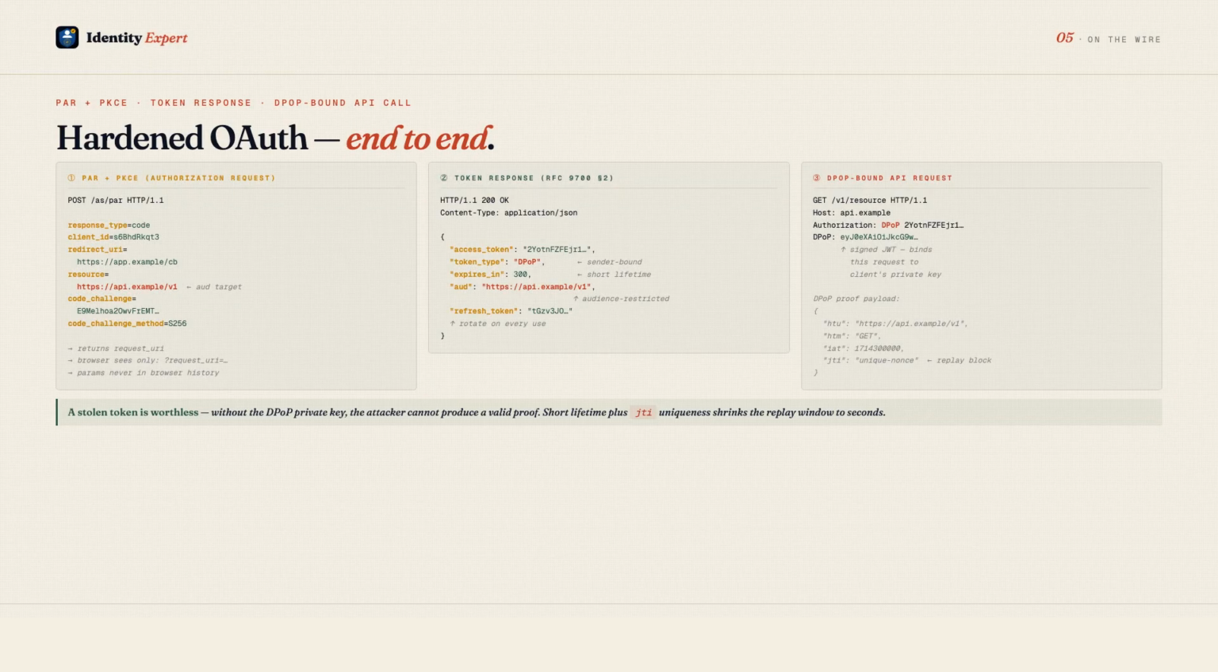On the wire, here is what hardened OAuth looks like. The PAR request posts the code challenge server-to-server. The PKCE verifier never touches the browser. The token response returns a short-lived access token of type DPoP and an aud claim locked to the target resource server. Every API call carries a DPoP proof header, a signed JWT binding the request to the client's key pair. Introspection confirms the token is active, the audience matches, and the key binding is valid.